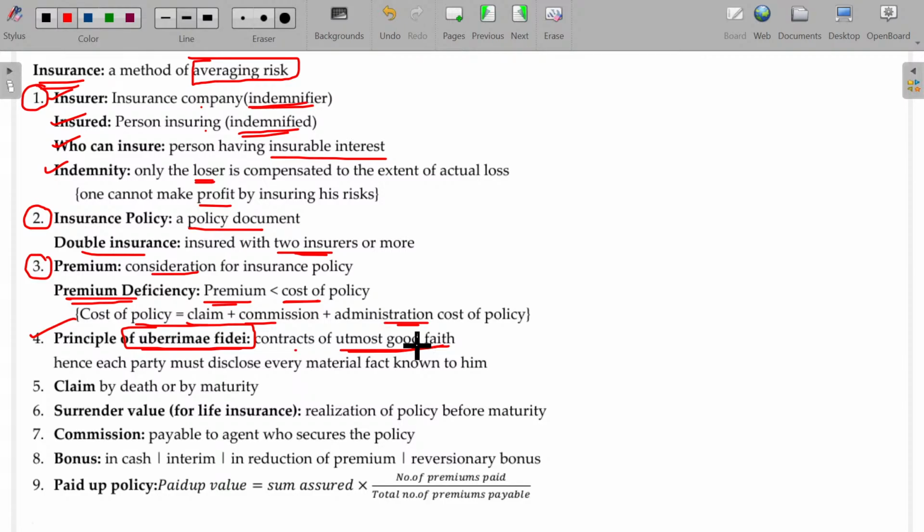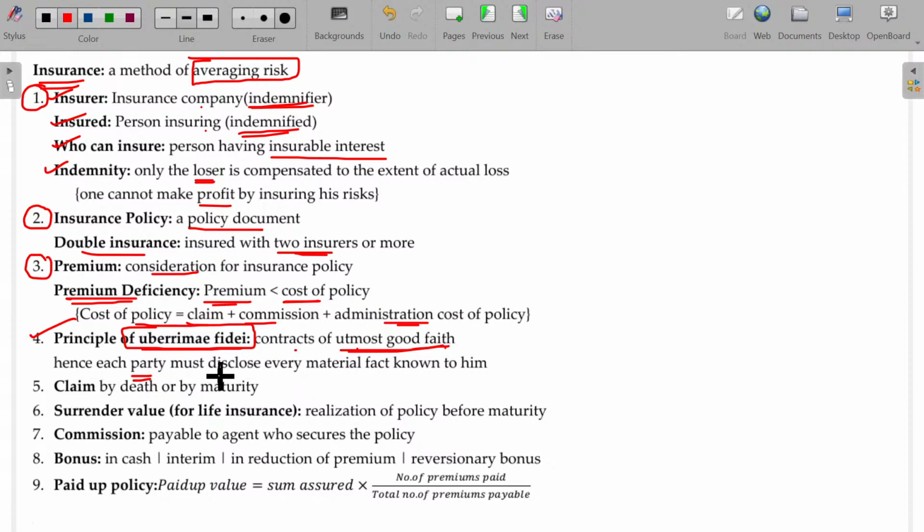So you have to disclose those health issues or other risks you have to the insurance company before you take the insurance policy. The insurance company gives coverage only if the risk happens after taking the insurance policy. The risk or any problem you have before taking the insurance policy will not be covered. So it's your duty before taking the insurance policy to disclose all of your troubles, right? That's called contracts of utmost good faith.